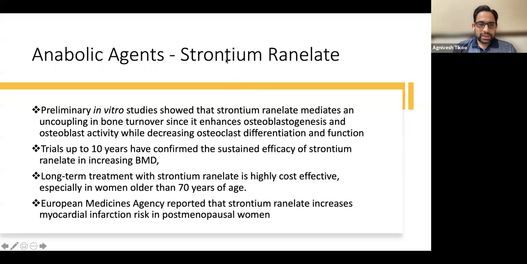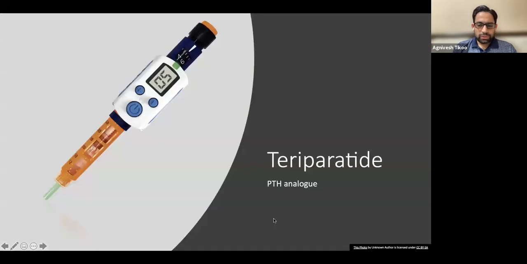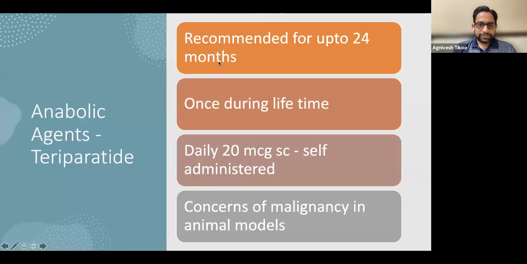So it was given as an anabolic agent, and it had very promising results, but then it fell out of the market, probably because of myocardial infarction risk and other problems. And we know most people do not use this medicine. The gold standard today is teriparatide, which we use for its anabolic activity.